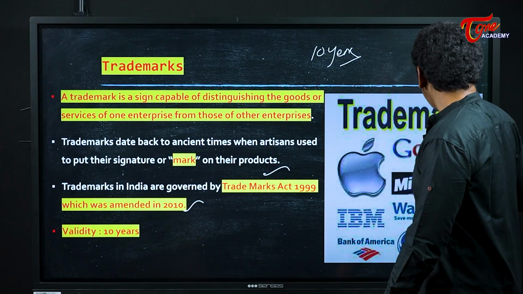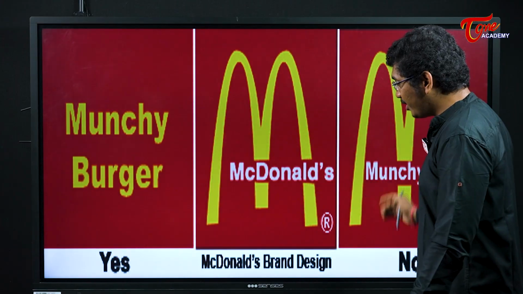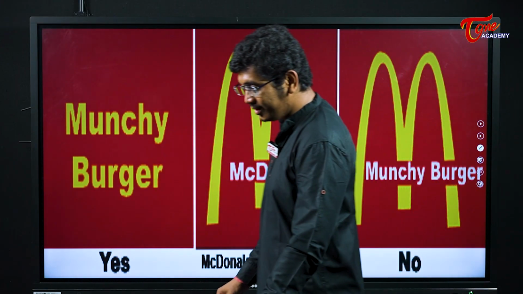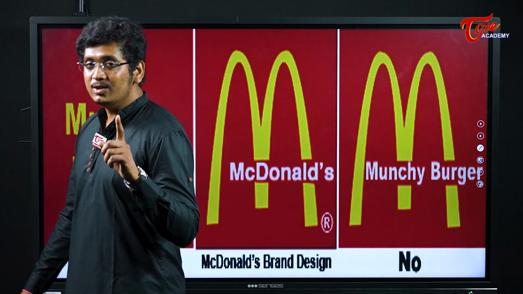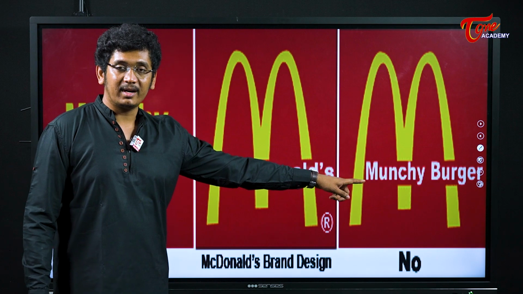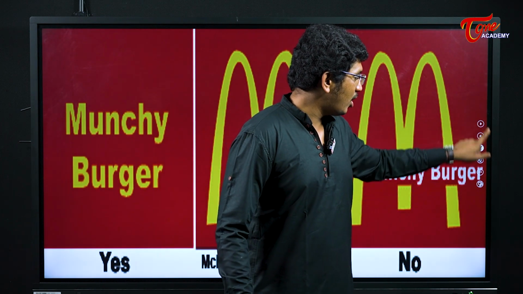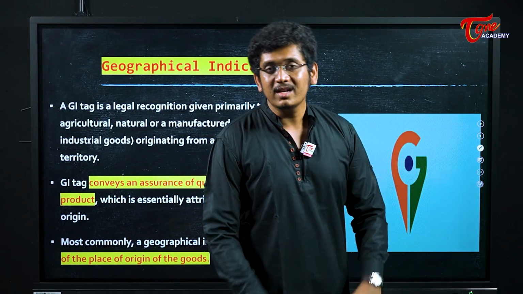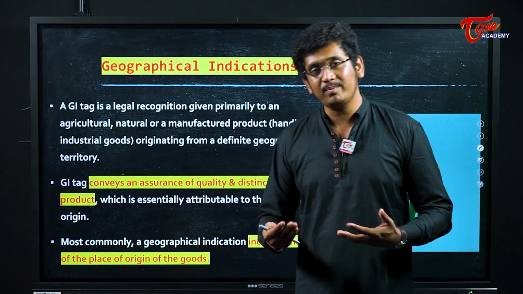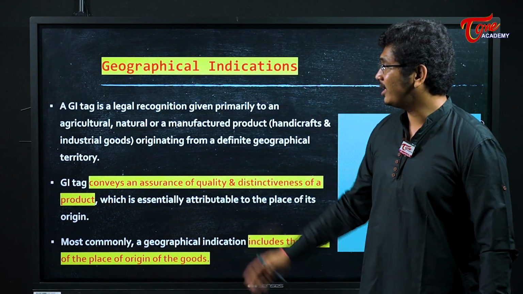What is a trademark? Trademarks are logos. Basically, these are your trademarks. If someone is using your trademark without your permission, then that is a crime. You will also be fined for such a crime. See, McDonald's Munchie Burger. If someone is using the McDonald's logo, that is very wrong. So how many years of protection will you be given, my friend? 10 years of protection. After 10 years, you have to reapply, and you have to reapply again and again so that you remain protected.